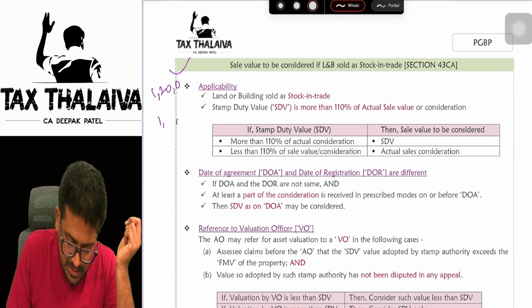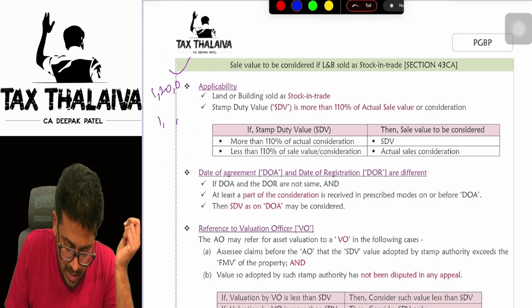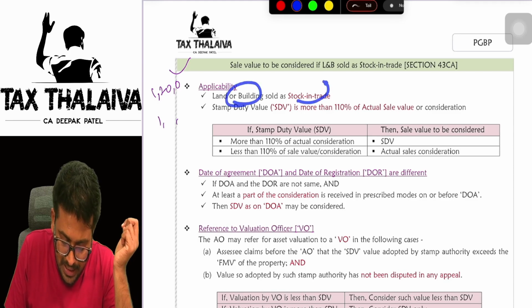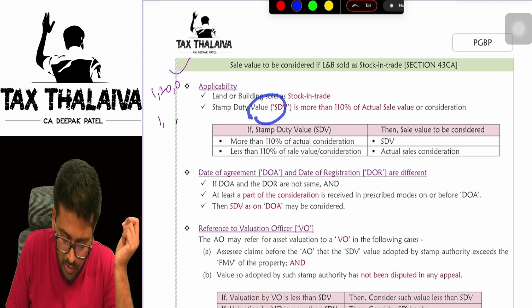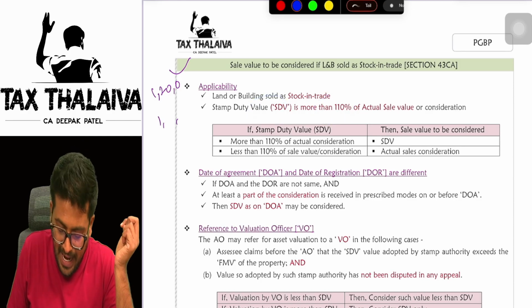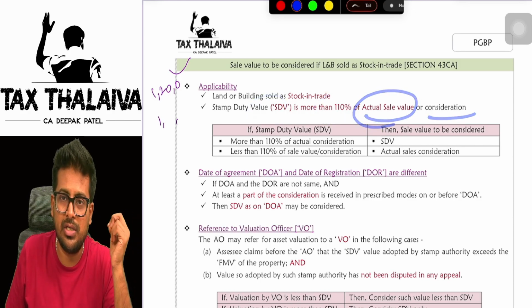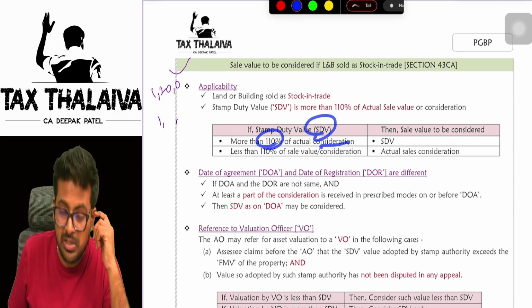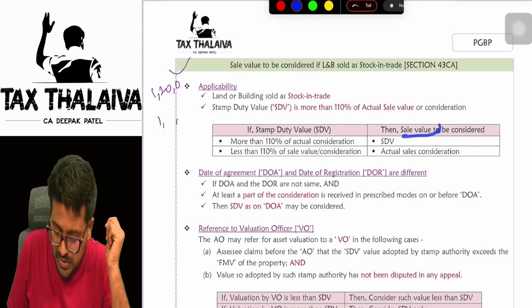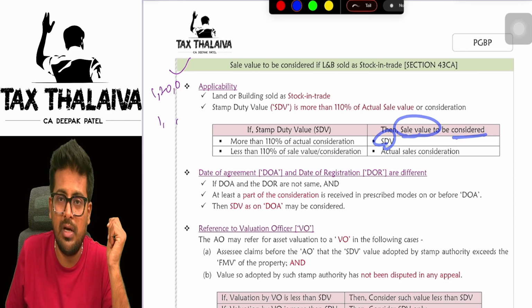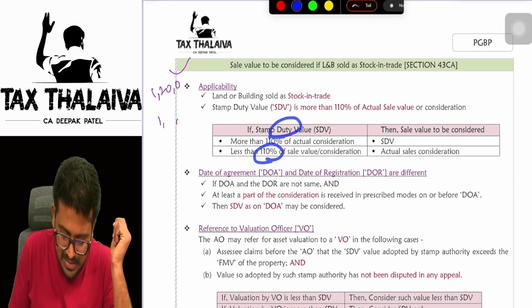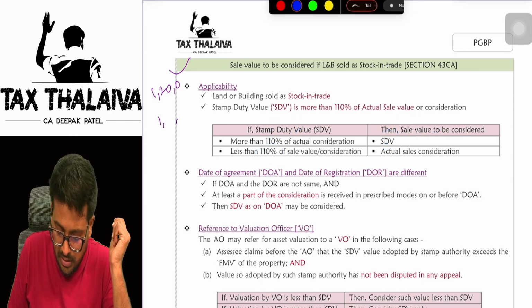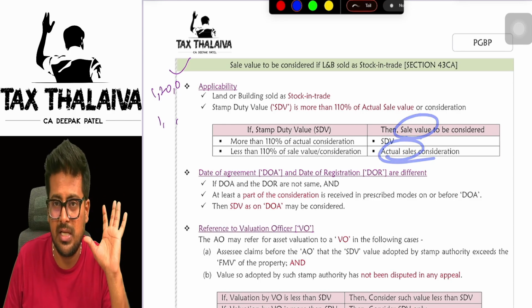So what is given here? Let's see. Applicability: land or building sold as stock in trade. Stamp duty value is more than 110% of actual sale value or consideration. So if the SDV is more than 110% of actual sale consideration, sale value to be considered is stamp duty value. If stamp duty value is less than 110% of sale consideration, then sale value to be considered is actual sale consideration.